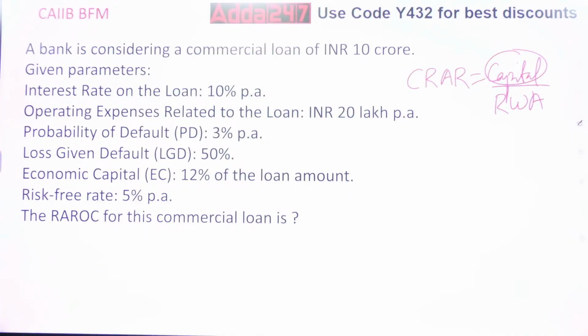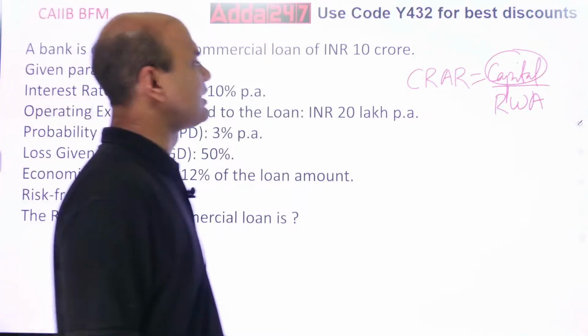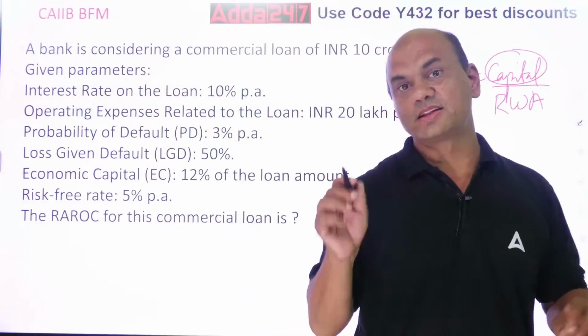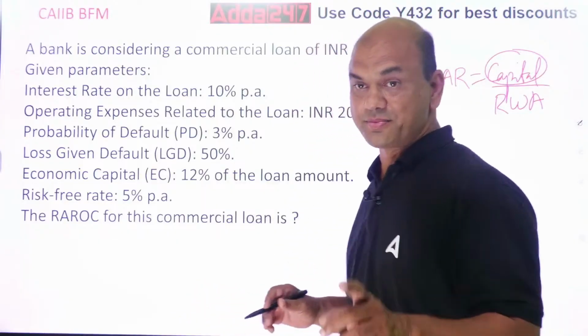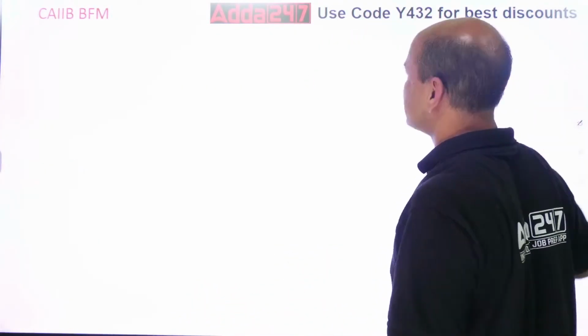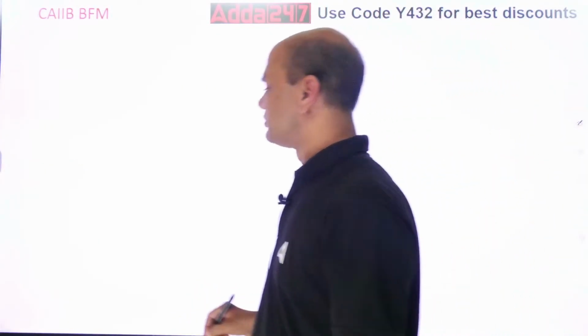Now if this numerical comes, how will you solve this? Everyone, try to solve this. First, I'll give you the steps. In total, there are 5 steps. First, calculate the annual interest income. Pay attention, everyone. 5 marks case study.